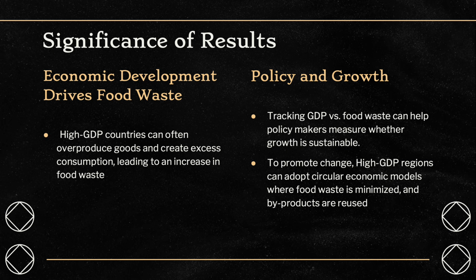So for the economic development that drives food waste, we can see that high GDP countries can often overproduce goods and create excess consumption, which can lead to an increase in food waste. Now looking at policies, tracking GDP versus food waste can help policymakers measure whether growth is sustainable. To promote change, high GDP regions can adopt circular economic models where food waste is minimized and byproducts are reused.